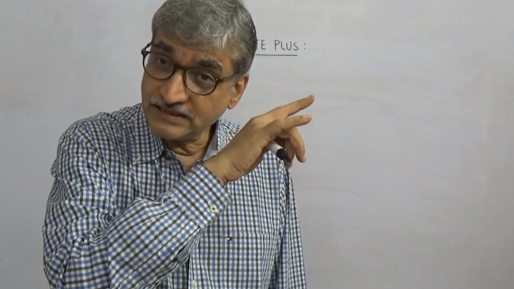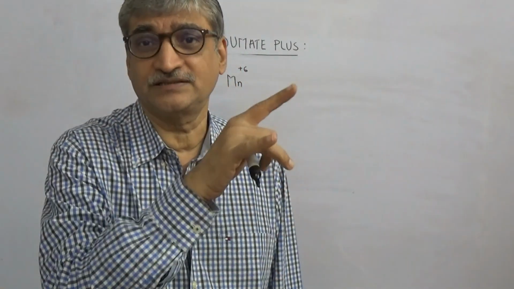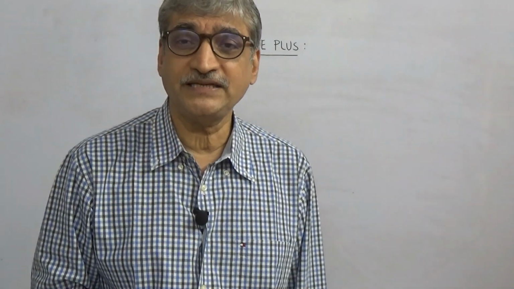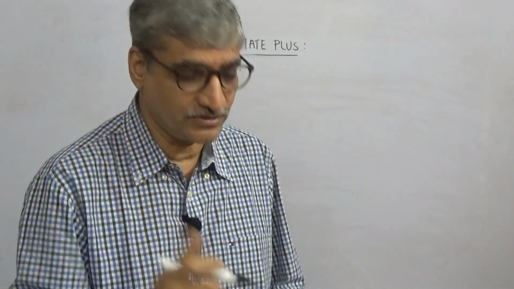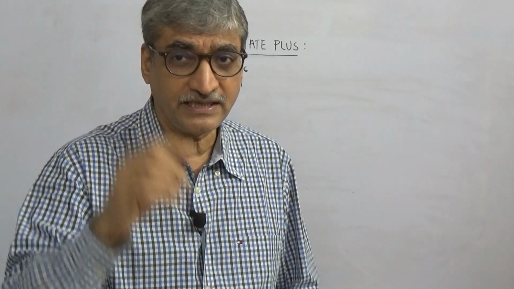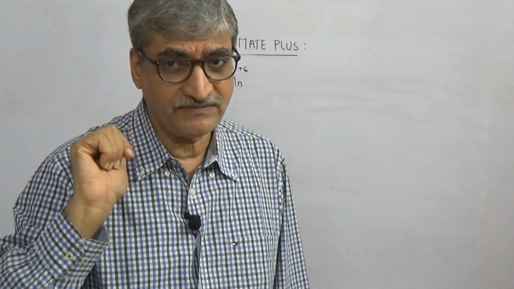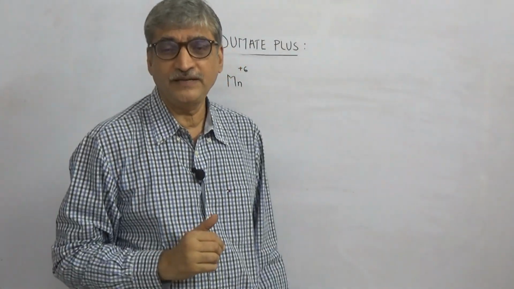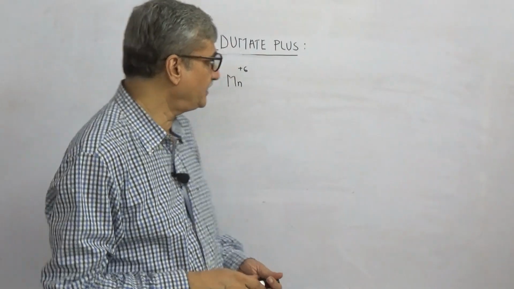Whereas in the complete transition metals, osmium and ruthenium will have +8 oxidation state. So we have discussed 3 MCQs: in terms of oxidation state, in 3d it is manganese +7, and in terms of the complete transition element group, it will be +8, osmium and ruthenium.